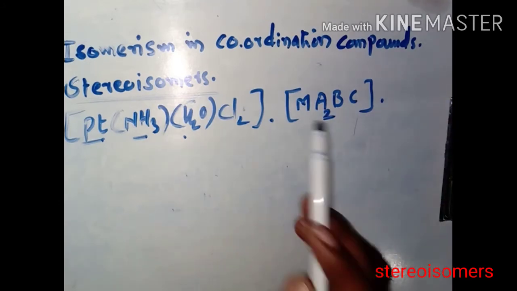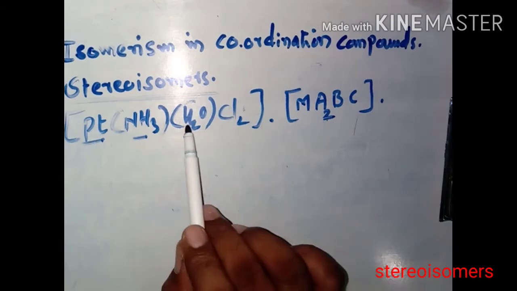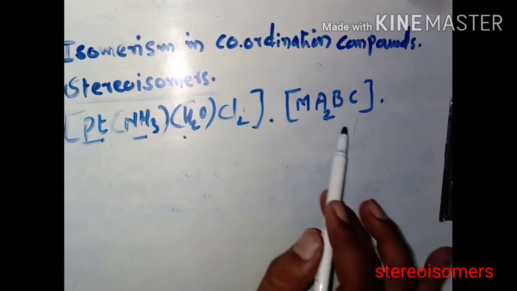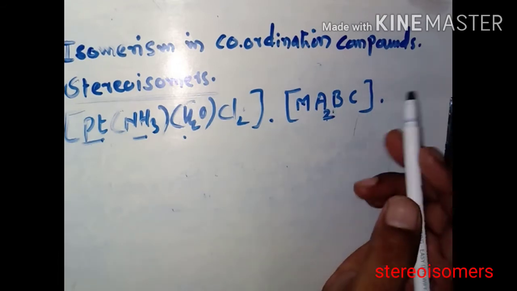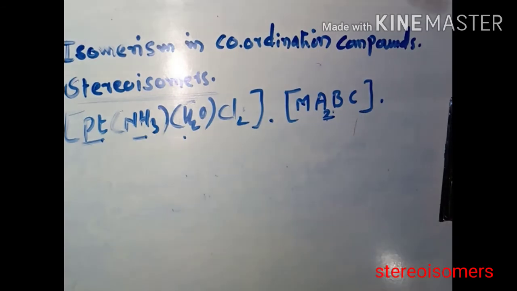Here M is the central metal ion, Cl2 is the A. You can take any alphabet for such ligands, and B is the H2O, C is the NH3. We can write in this manner.